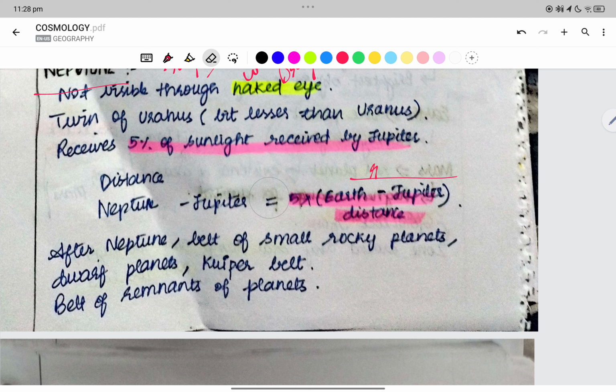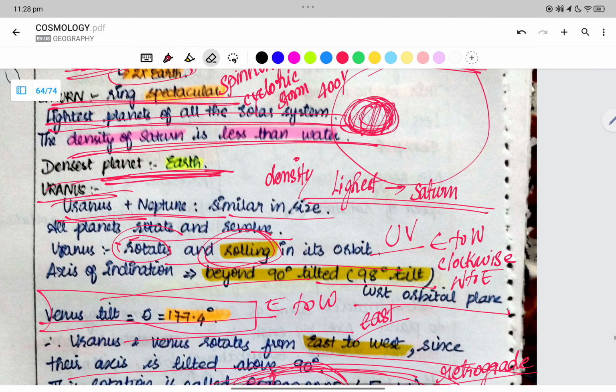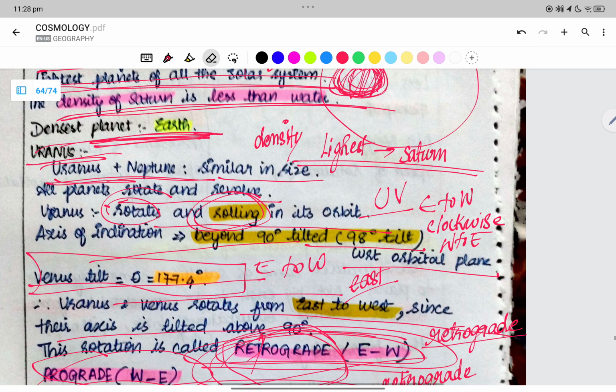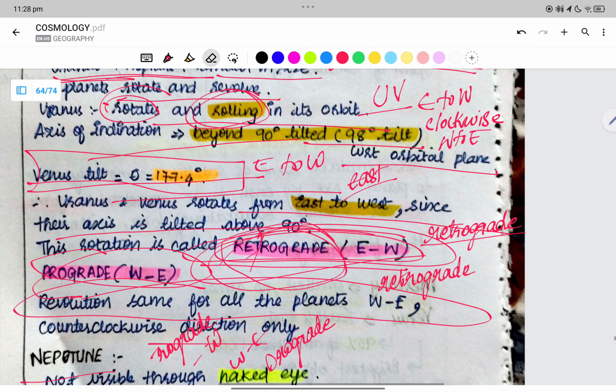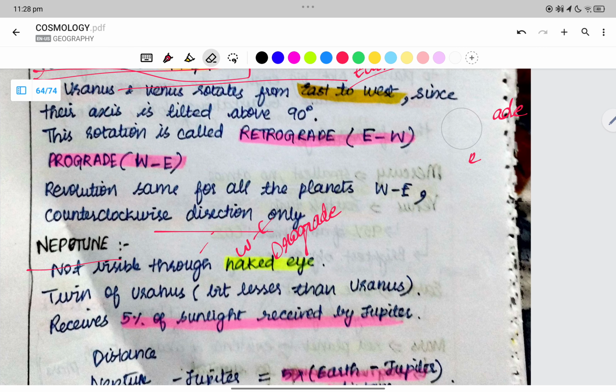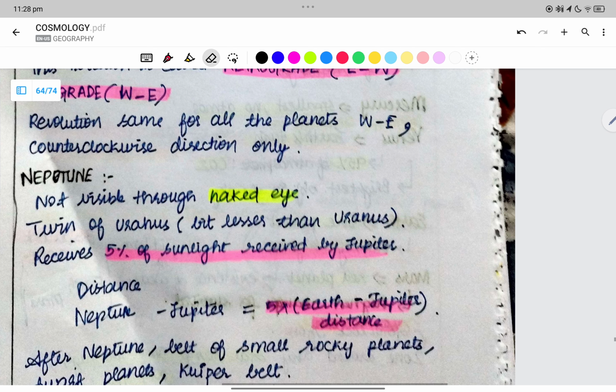Saturn has the rings, right? Saturn is the lightest planet of all. The specialty of Uranus is its rotation. Retrograde is the name of that rotation, and then we have prograde.